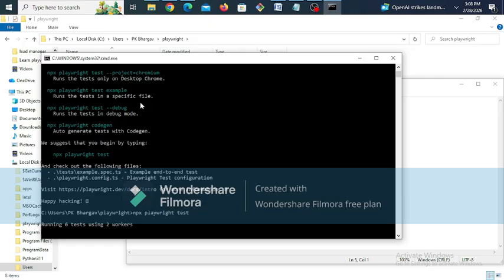Running 6 test cases using 2 workers. I think it is running in the headless mode. Headless mode means in the background. I will try to run later in a headed mode. Headed mode means it will launch the browser. Basically, when I run the command npx playwright test, it will run in the headless mode. Once it finishes the execution, then I will execute in a headed mode. So let us wait for the entire execution to finish.